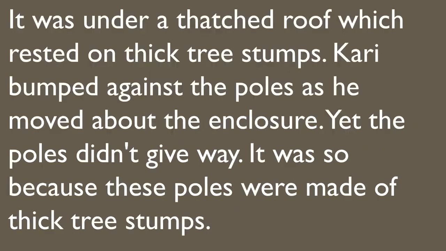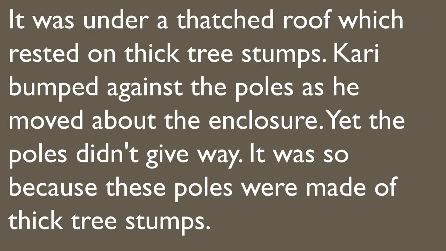It was under a thatched roof which rested on thick tree stumps. Curry bumped against the poles as he moved about the enclosure. Yet the poles did not give way. It was so because these poles were made of thick tree stumps.